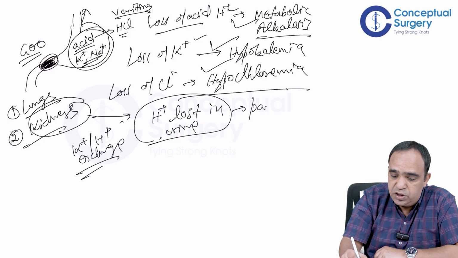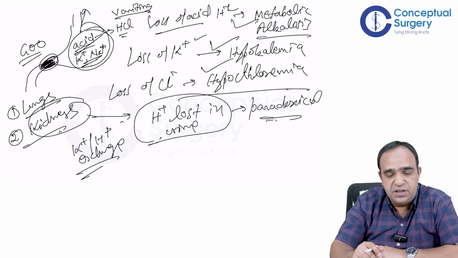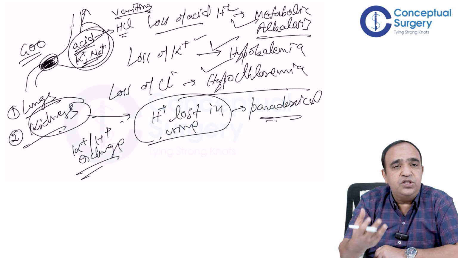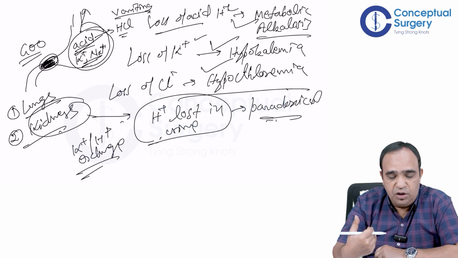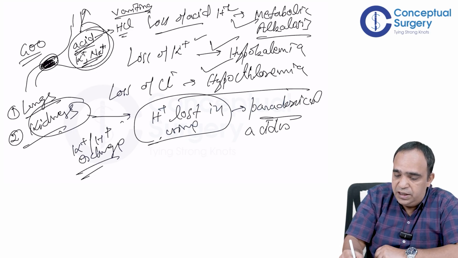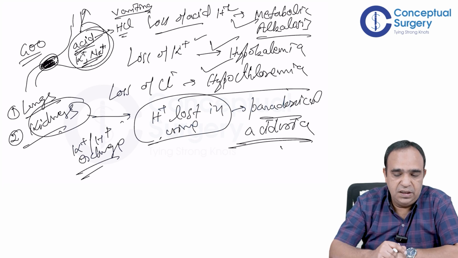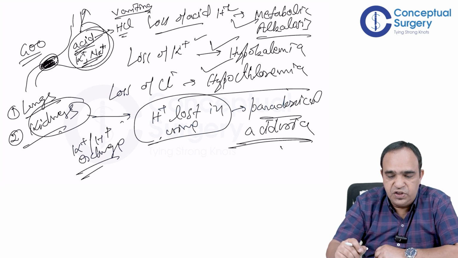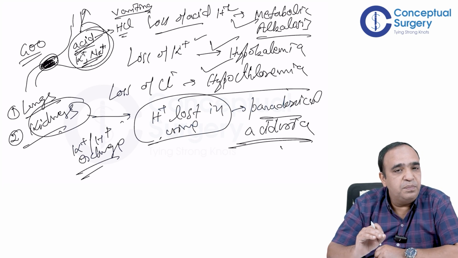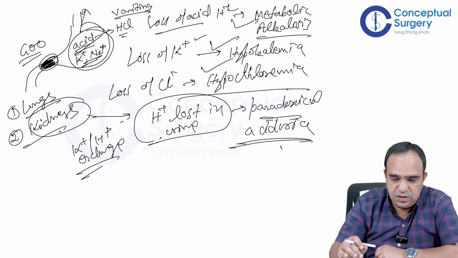So this is paradoxical. Why paradoxical? Because obviously we are losing hydrogen ions from the stomach, we are losing acid from the stomach, and kidneys should save acid, but now kidneys are also losing acid. So this is called paradoxical aciduria, acid being excreted in the urine paradoxically. So this is the complete list of changes that happen in pyloric stenosis, mainly the congenital hypertrophic pyloric stenosis.